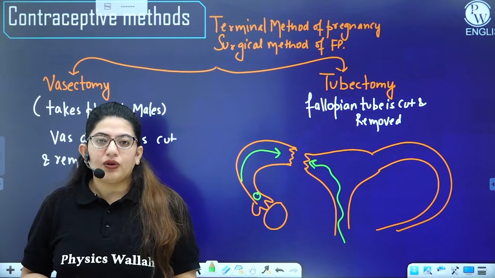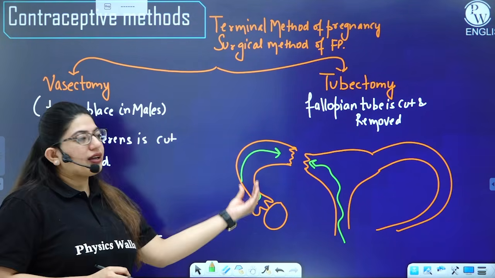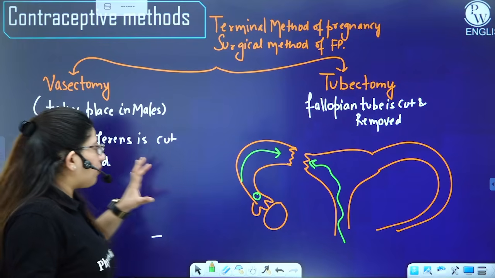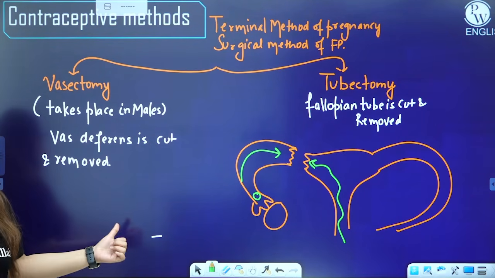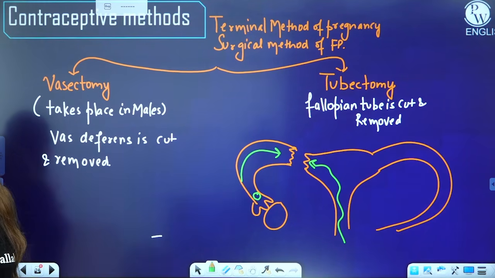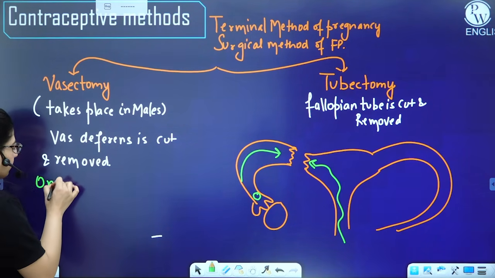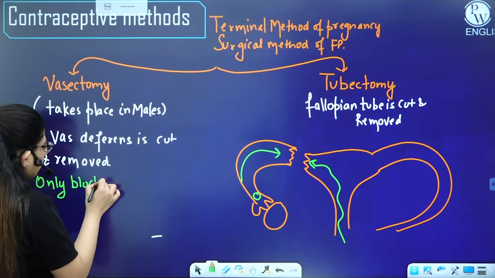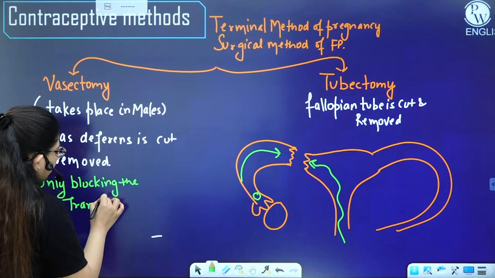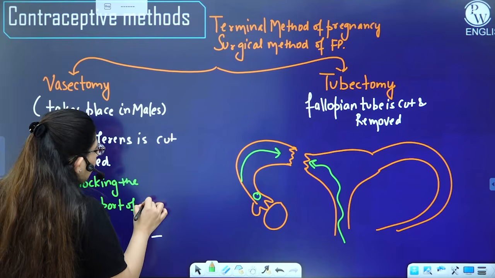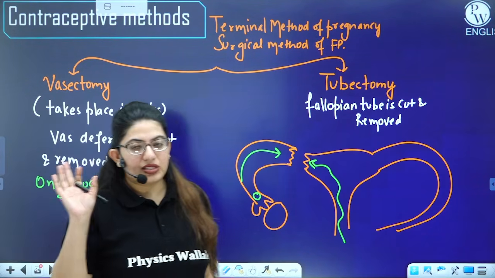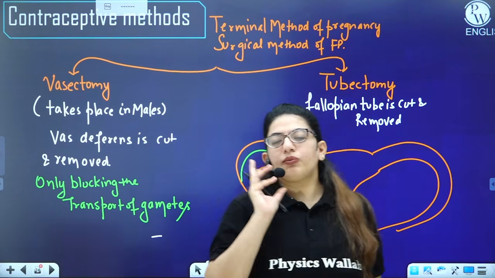So what we are actually doing is blocking the transport of a gamete. Here we are blocking the transport of the ovum, and in males we are blocking the transport of the sperm. So technically these methods are only blocking the transport of gametes. Plus one more thing, I am not removing ovaries, I'm not removing testes. I am just cutting the tubes and blocking the transport.